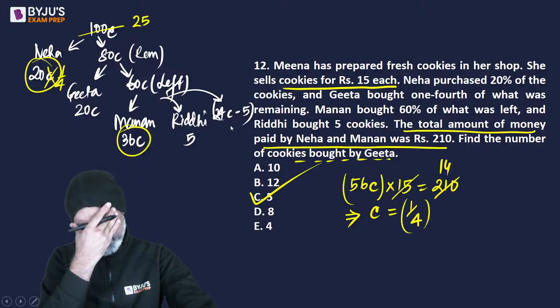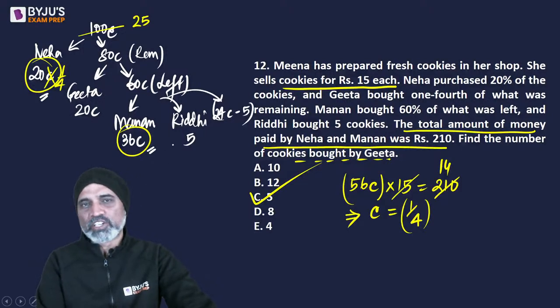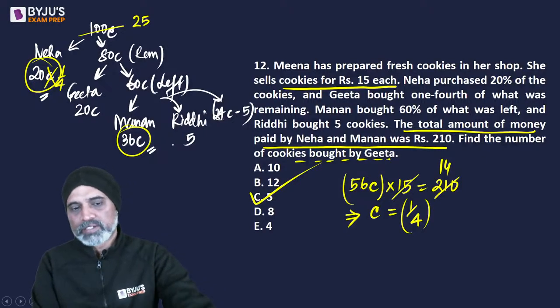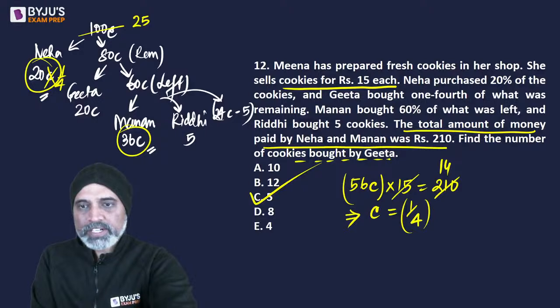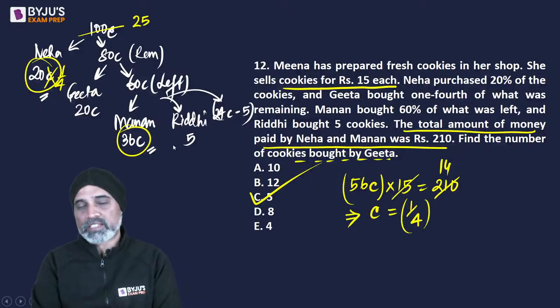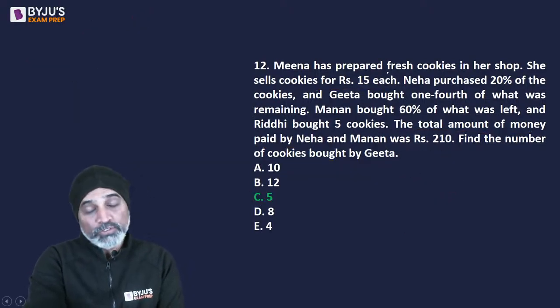But that is not a part of the calculation. The two values that were required, we already know that. How much Geeta and Riddhi got has nothing to do with it right now. Right, you are right. It's 60, no? So 60 minus 36 is 24. You're correct. Chalo, 5.